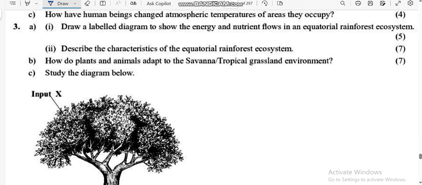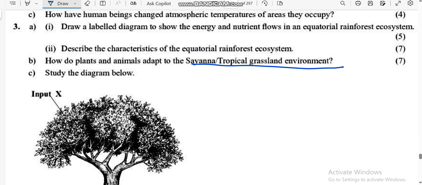The next question: how do plants and animals adapt to the savanna or the tropical grassland environment? Now they are asking about the adaptation of the savanna ecosystem. What are the adaptations? You must give the characteristic and also give the reason why it has that characteristic.